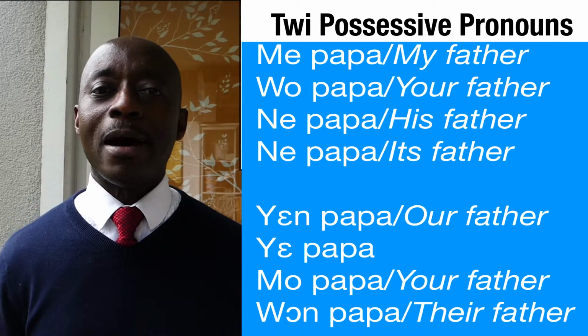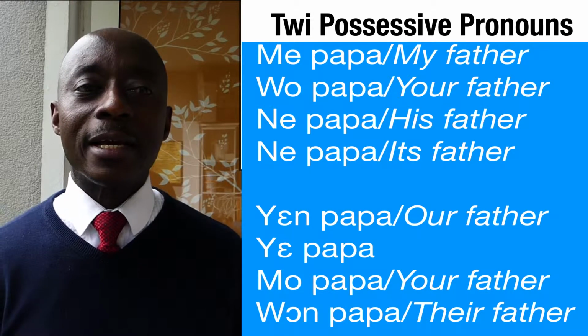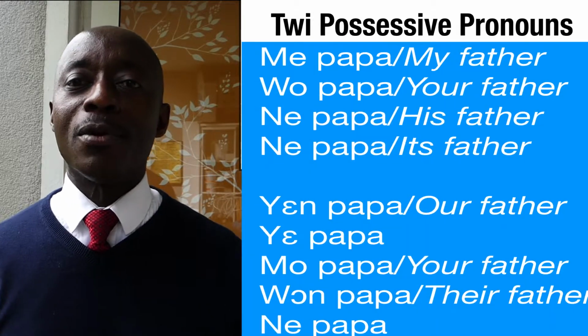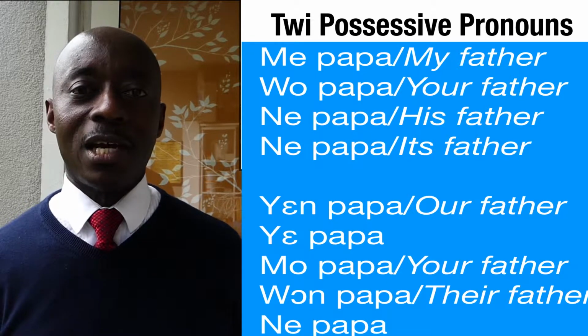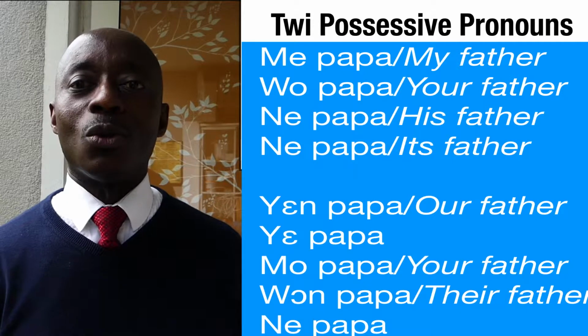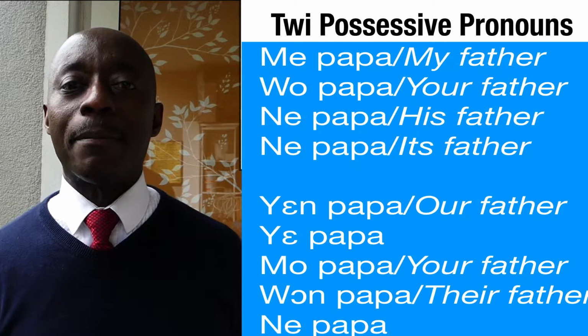And then what about enonom? Enonom will take the form that the singular pronoun takes. That is eno, and eno becomes ne. So this one too, enonom, will become ne papa.